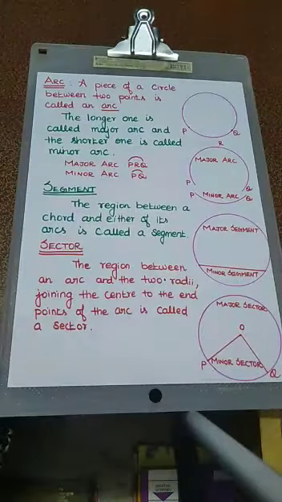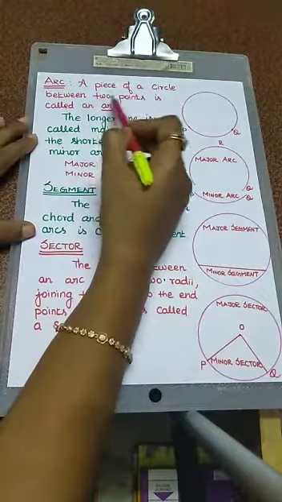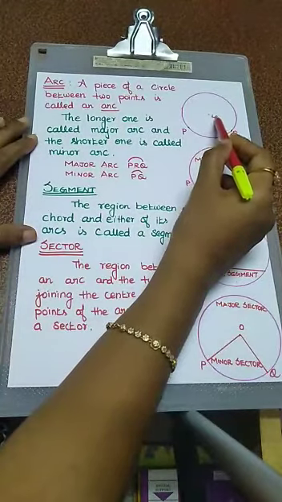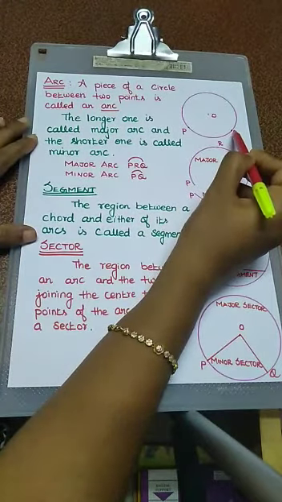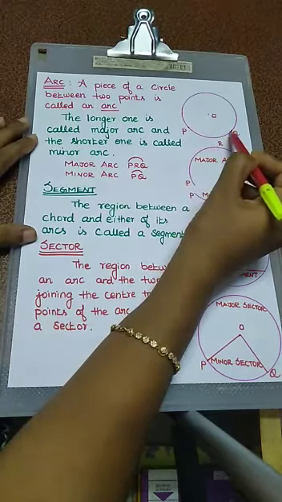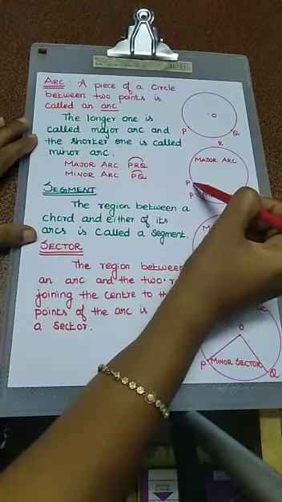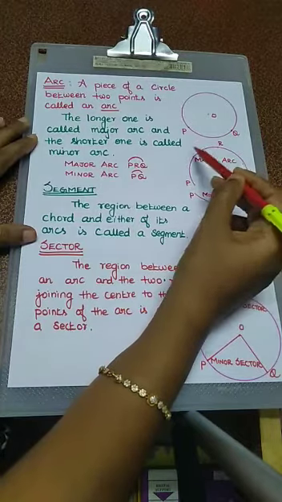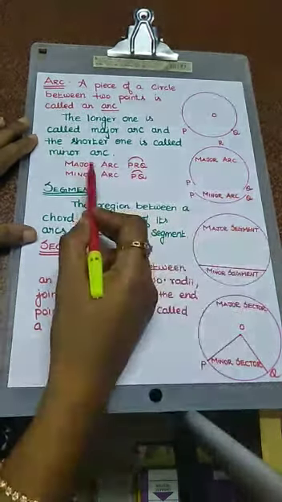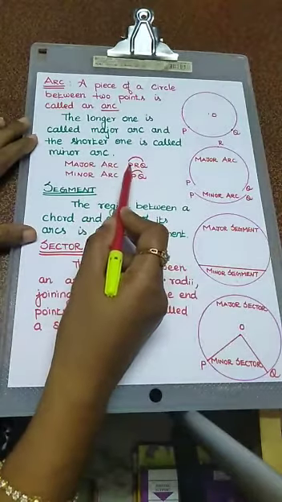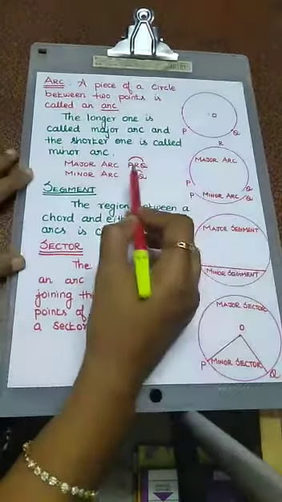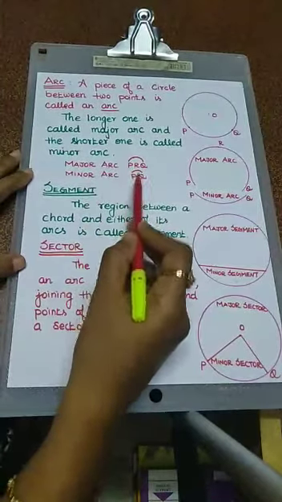Next one, arc. A piece of a circle between 2 points is called an arc. This is one circle. O is the center of the circle. P and Q are any 2 points on the circle. A piece of a circle between 2 points is called an arc. The longer one is called the major arc and the shorter one is called the minor arc. We have to mention the major arc using a third point, and we mention it using the symbol also. Then the minor arc is PQ only.